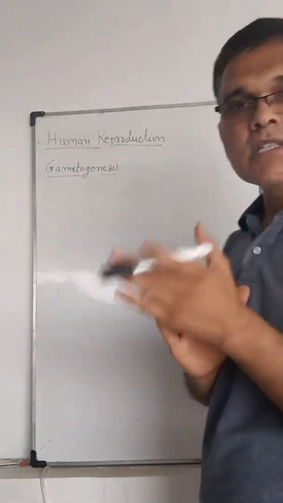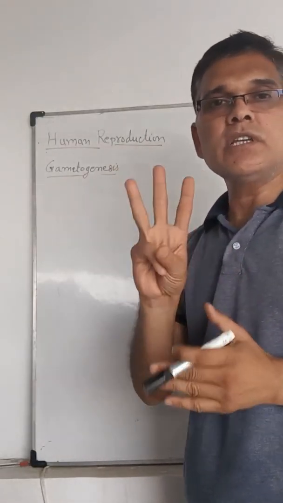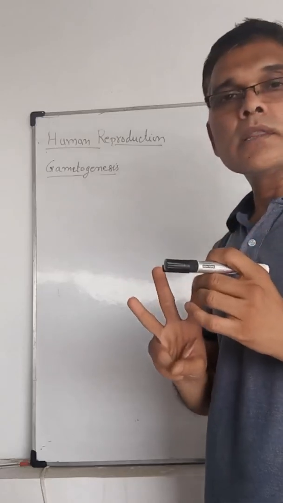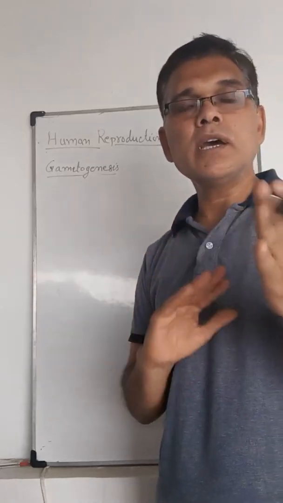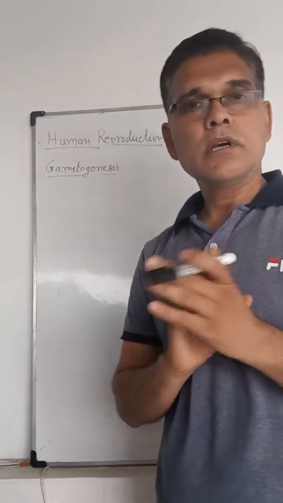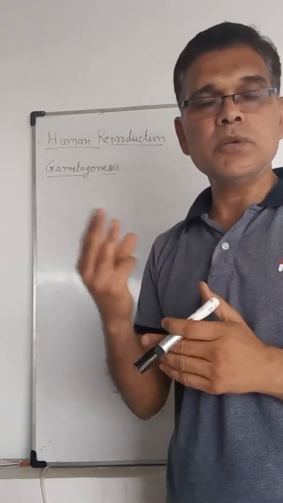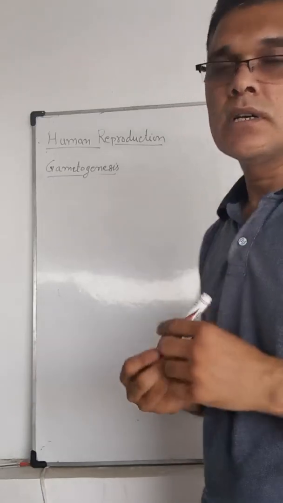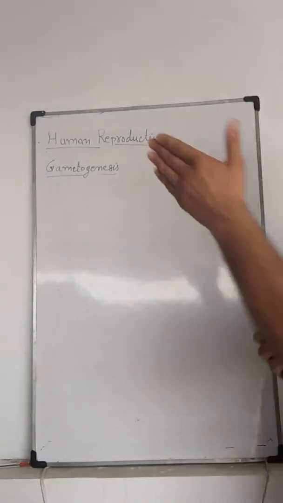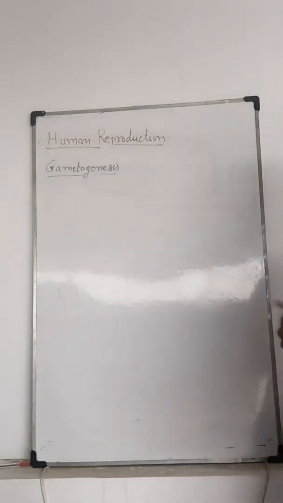These two processes, spermatogenesis and oogenesis, have three stages: multiplication, growth, and maturation. Now let us discuss the first process of gametogenesis, that is spermatogenesis.